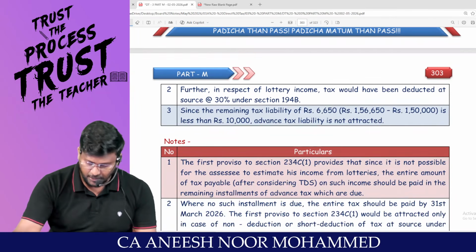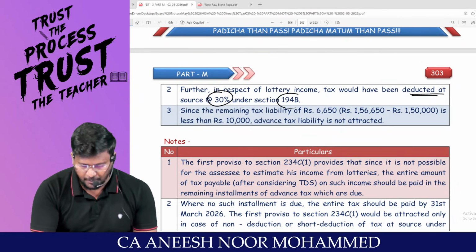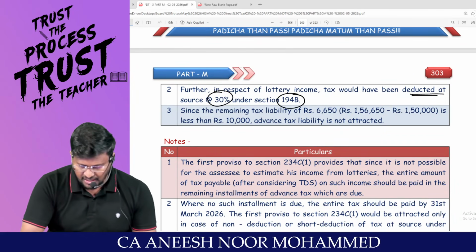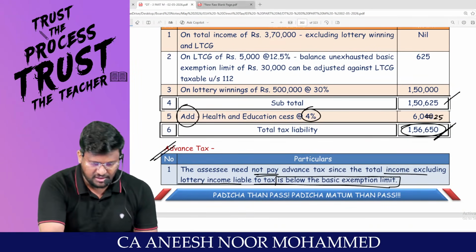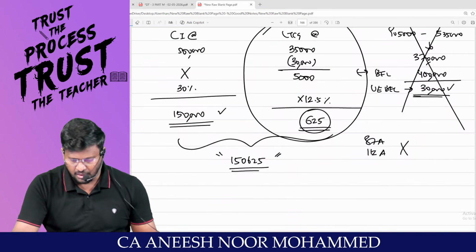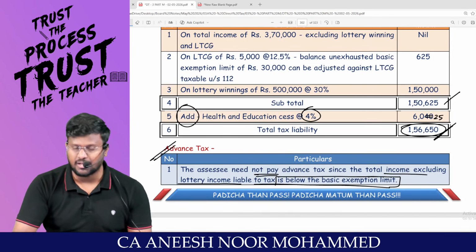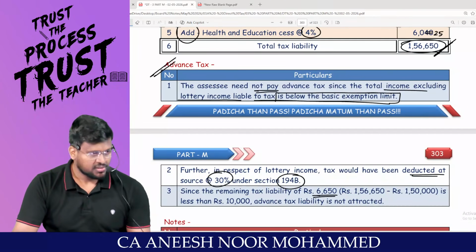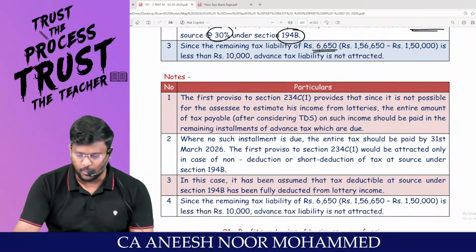Further, in respect of lottery income, tax would have been deducted at source at how much percent? 30% under 194B. The remaining tax liability is only 6,650, which is nothing but for this 5,000, 625 only tax liability. Even that you can claim as rebate under what? 87A. So no tax liability at all basically. Hence that assessee is not liable to pay advance tax. Am I right, sir?